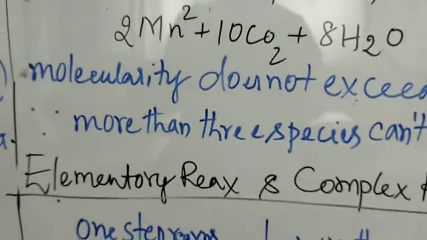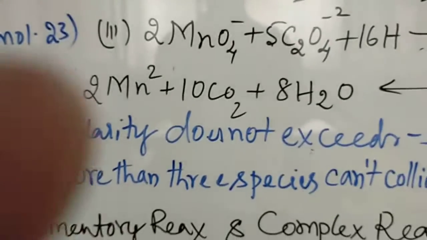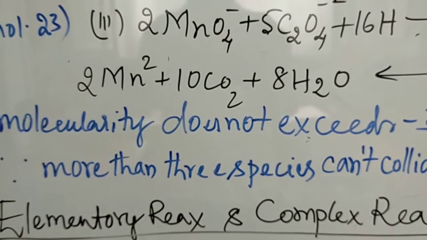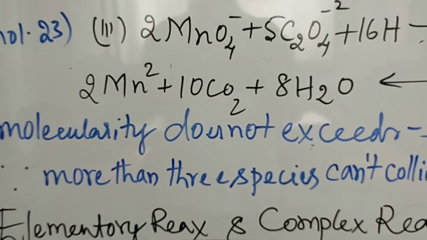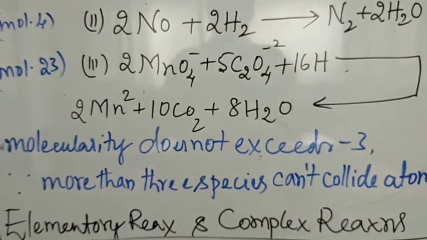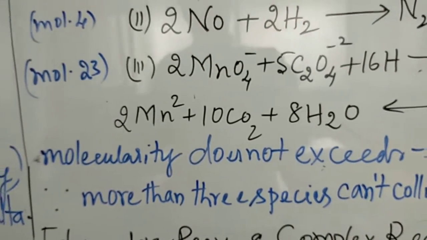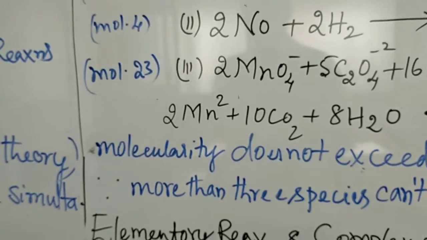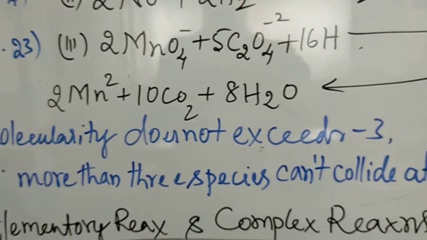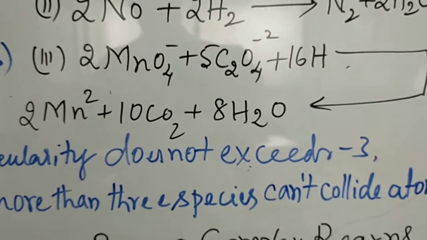For example, in case of an accident, one lorry with another lorry or one lorry with 2 other lorries, only 3 are possible. But with 4 lorries and 5 lorries, how could the accident take place? So it is not possible. On that concept, it is a logic method. At a time, more than 3 species cannot collide with each other. That's why trimolecular reaction is the last.